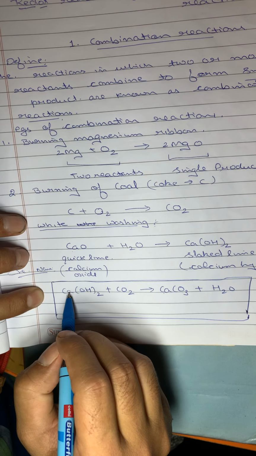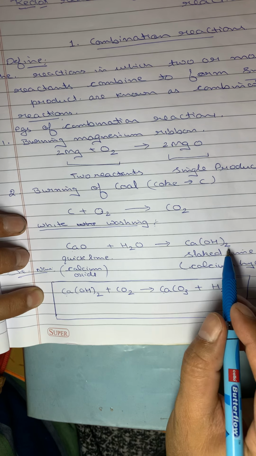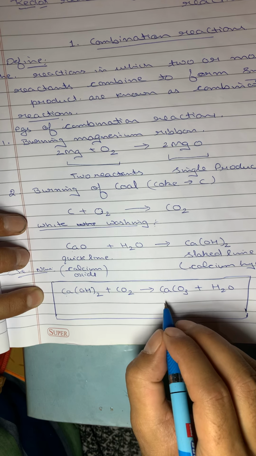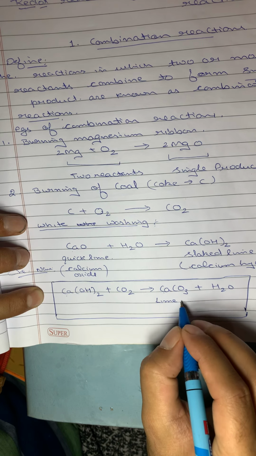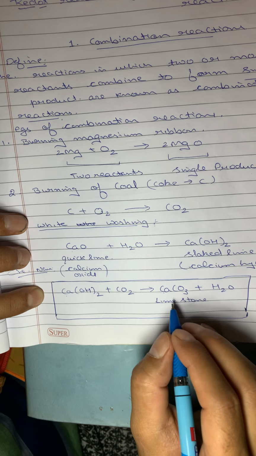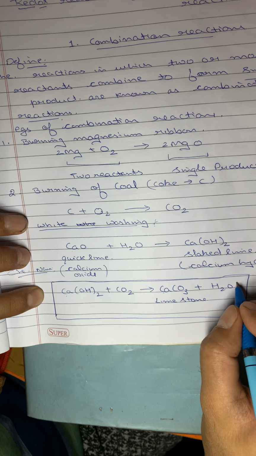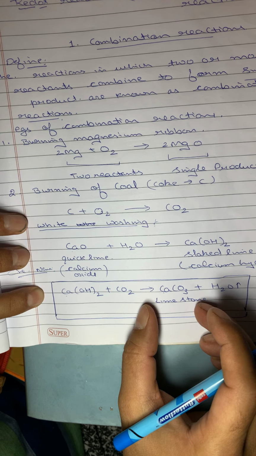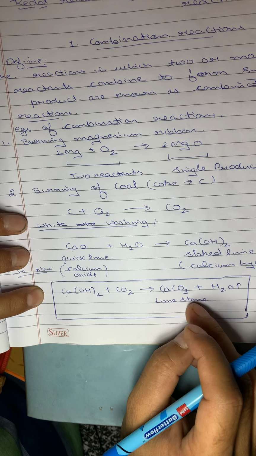This is a continuation of the previous reaction. When we paint this slaked lime, it will react with surrounding carbon dioxide to form limestone, which is its common name, and this is white in color. Water will evaporate from here. Then whatever the white appearance you get on the walls after whitewashing is due to calcium carbonate.